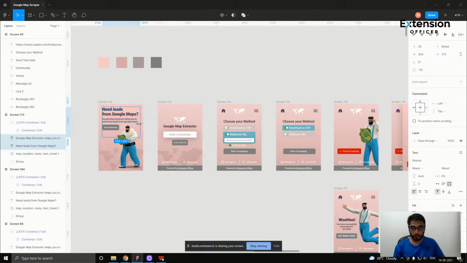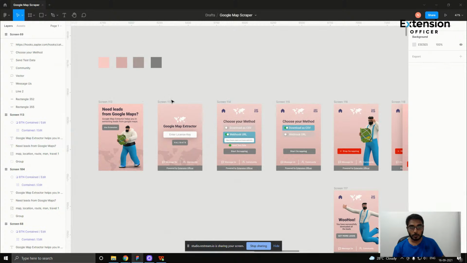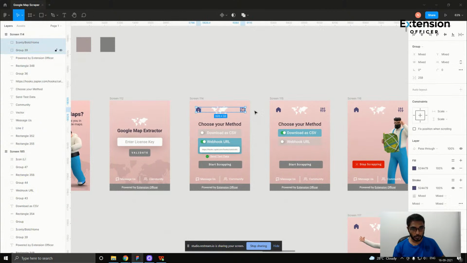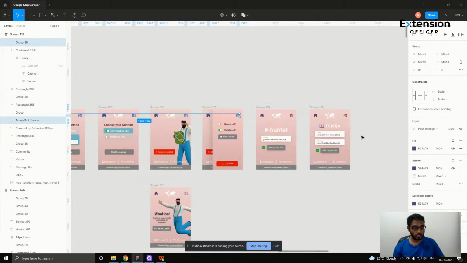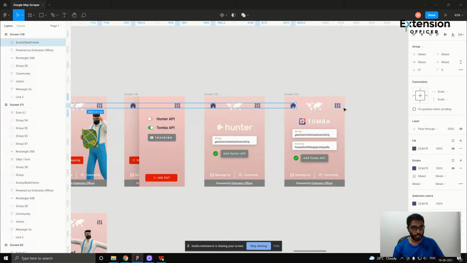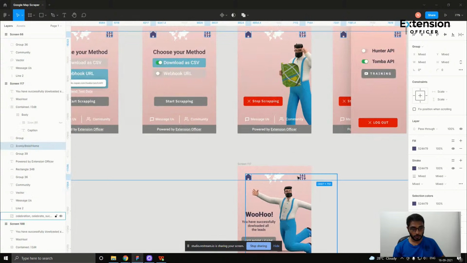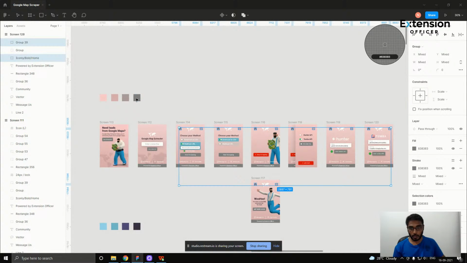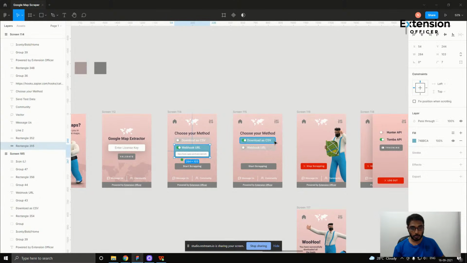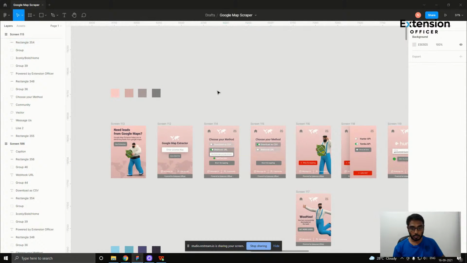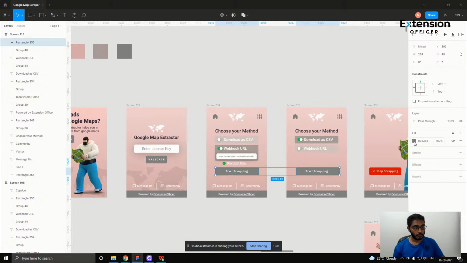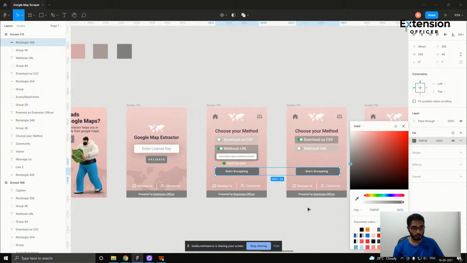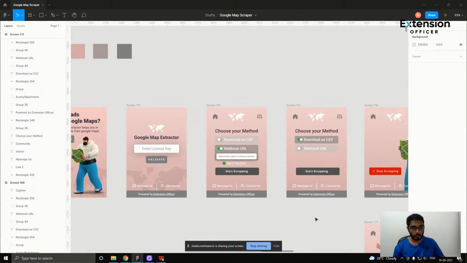If I don't think that looks better, let me change this as well. All these colors can be changed according to your color palette. That's what I'm trying to say here. Even this one, let's change to this one. Let me make this a little bit darker. So yeah, this is fine.